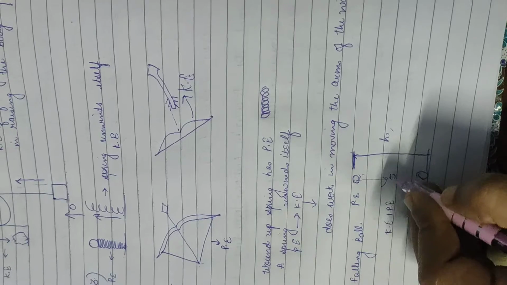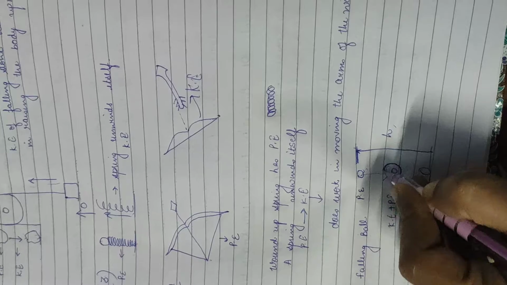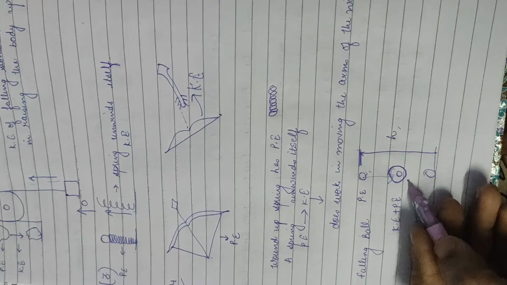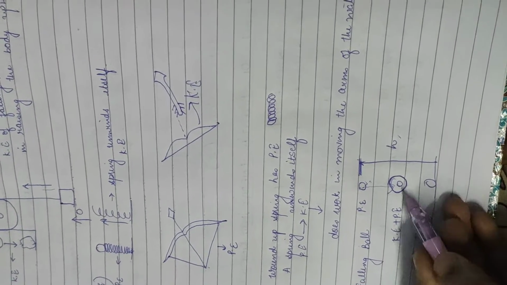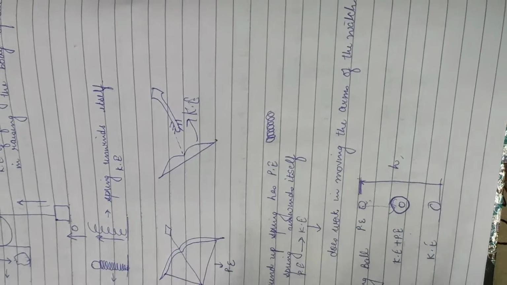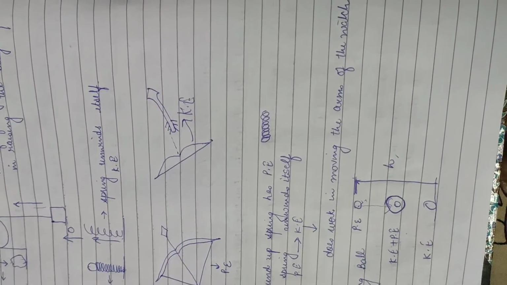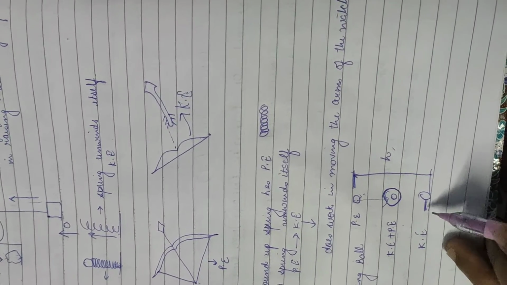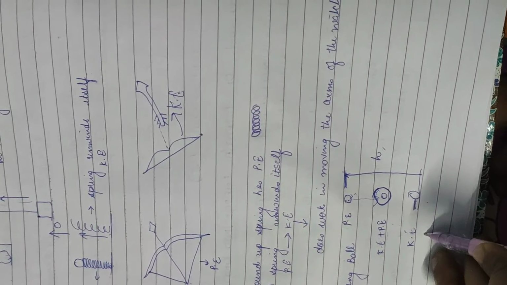Okay. Now this ball starts moving. It covers some distance. Now suppose the ball reaches here. You will say that here there is kinetic energy. Kinetic energy is there. But the ball is at some height. So it means the whole potential energy is still not converted into kinetic energy. So at this point, what do we have? Kinetic energy plus potential energy, because slowly and steadily the potential energy is converting into kinetic energy. And the point comes near the ground, when there is no height, no position consideration. And here we have what? Whole kinetic energy. Is that clear?